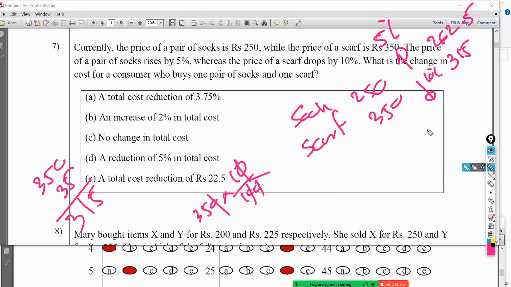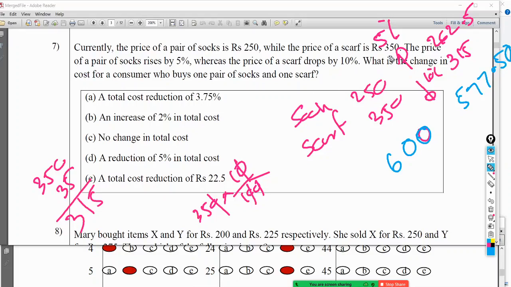Now the cost is 262.5 plus 315, which is 577.5, or 577 rupees and 50 cents.